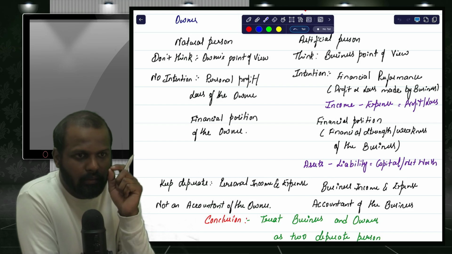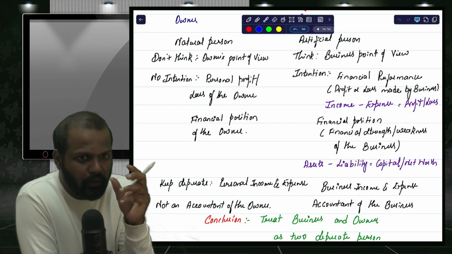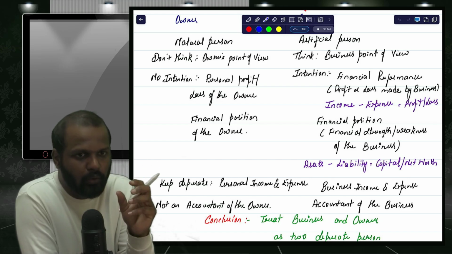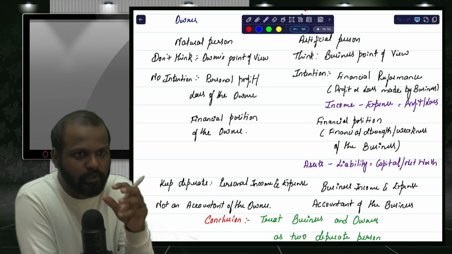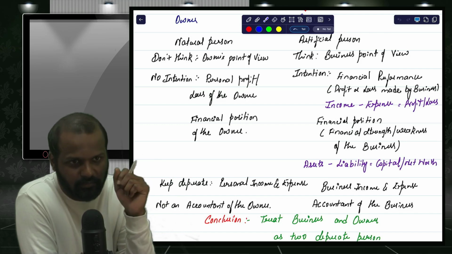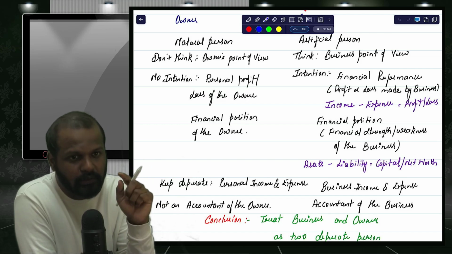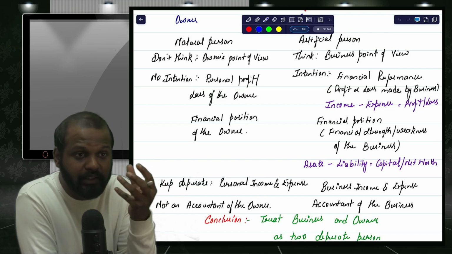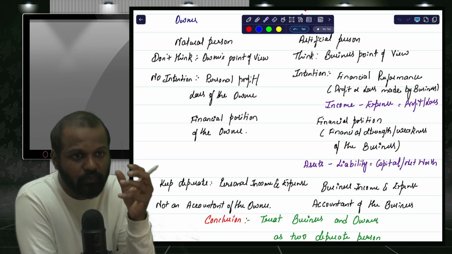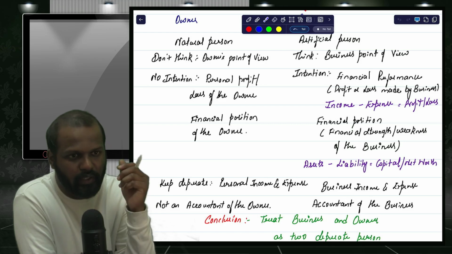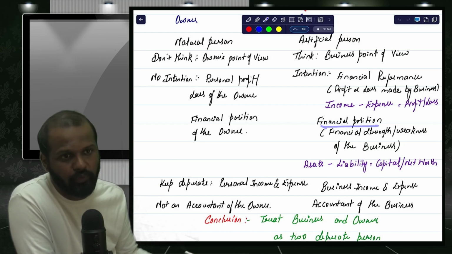So the two main objectives of learning this subject are, one, to know the financial performance, how much profit or loss was made by the business. And the other is to know the financial position, the financial strength of the business, how financially strong or weak our business is. That is the financial position of the business.